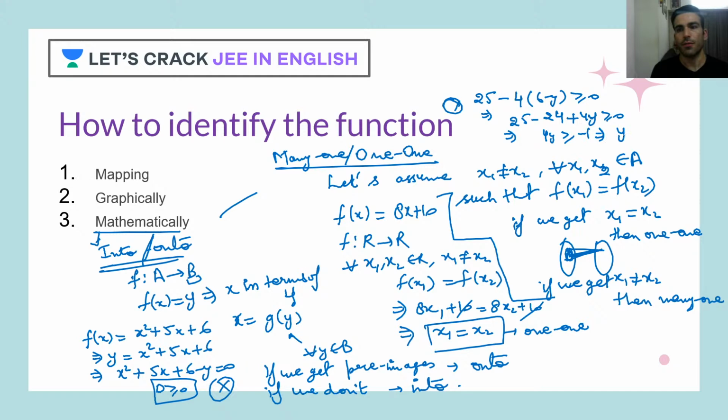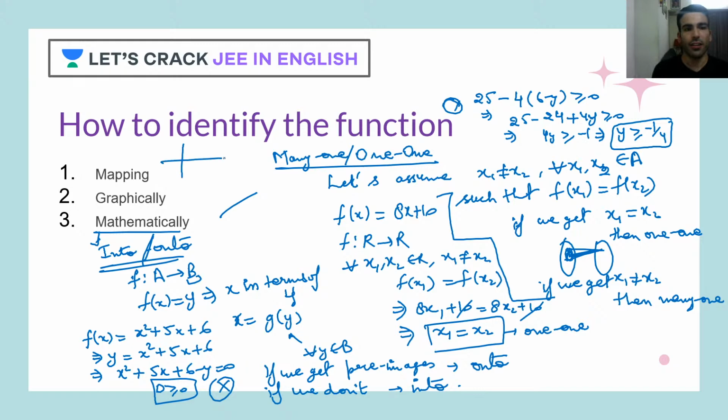So as you can see, y will be what? Greater than or equal to minus 1 by 4. So y will always be more than minus 1 by 4, whereas I have given you the codomain as what? Real numbers.